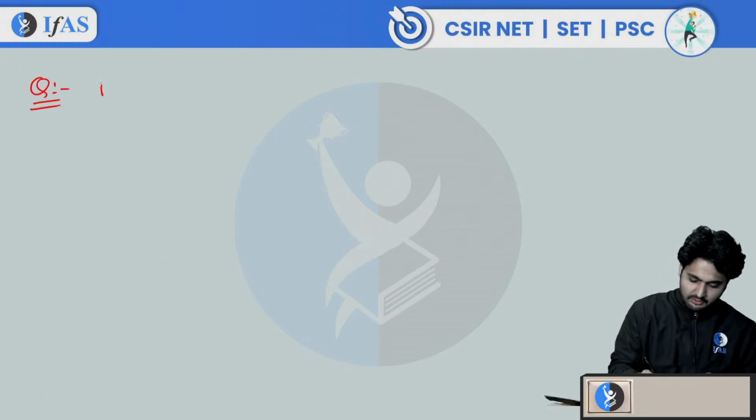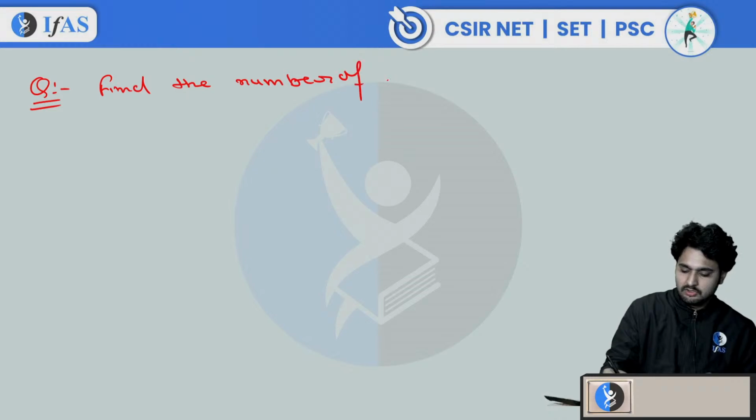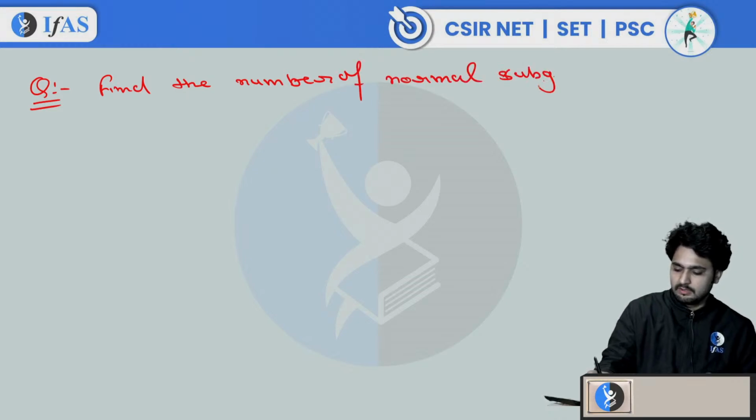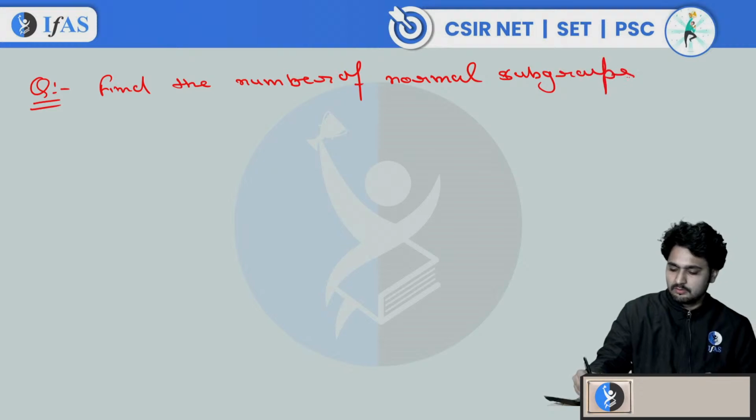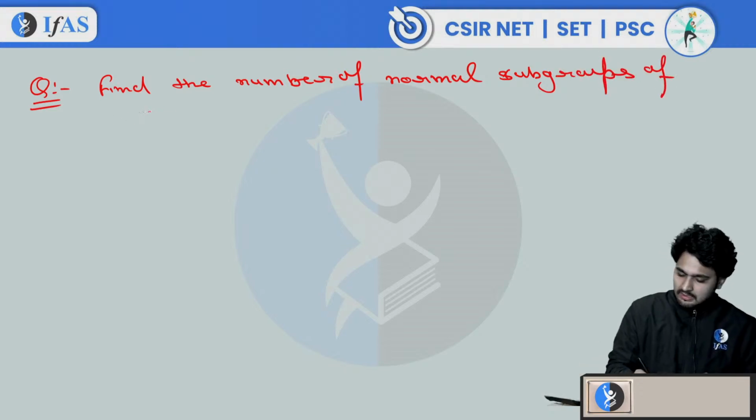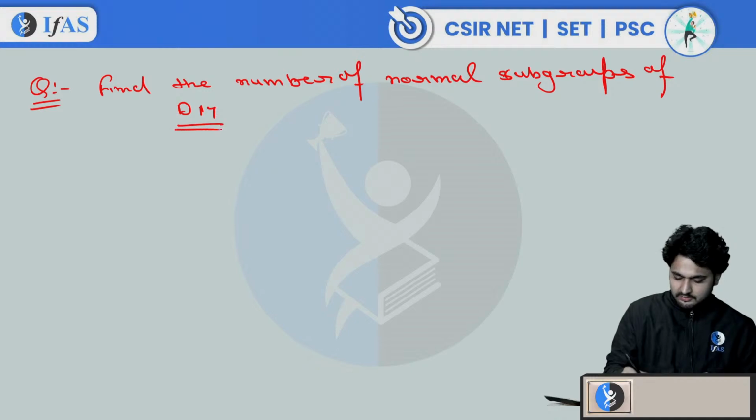Find the number of normal subgroups of D17.